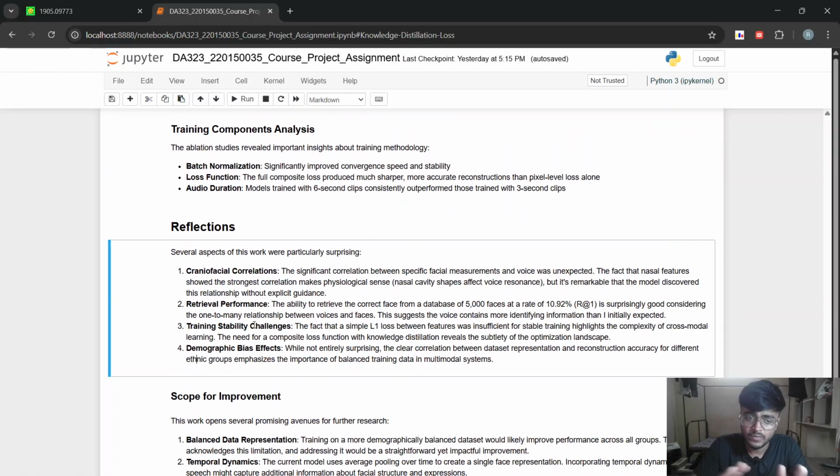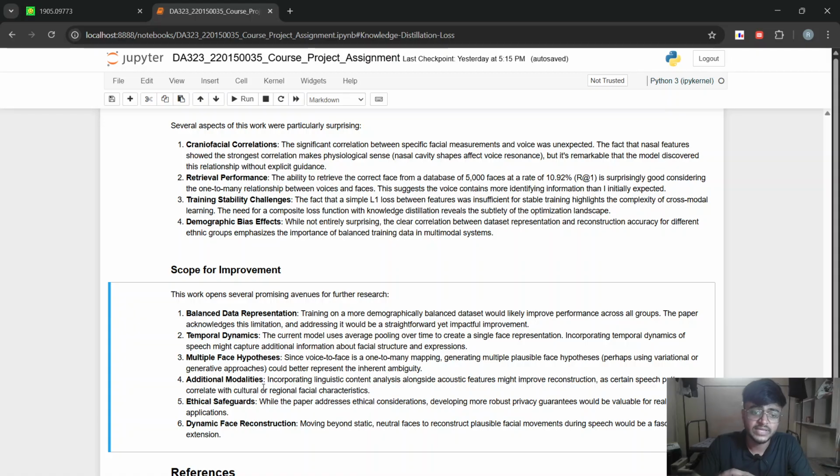So again, what are the reflections that I'm getting? The most exciting results. First is the craniofacial correlation. That means our facial features and our voices are highly correlated, especially the nasal activity, which is quite evident. Next, we have also seen some demographic bias effects. Again, it's only due to the unbalanced data set that we used.